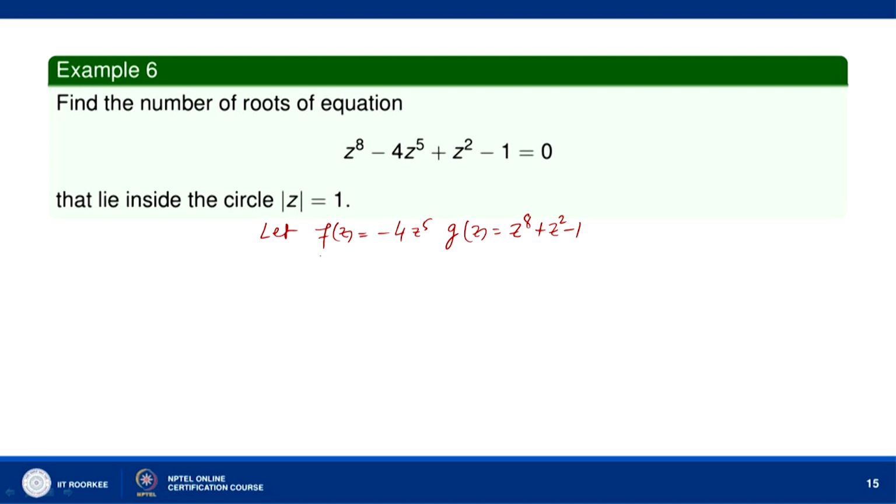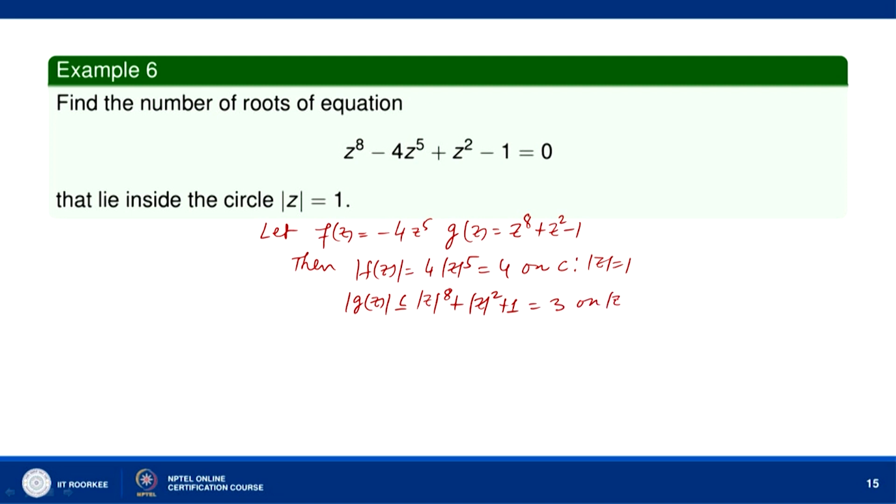Then we can see that mod of f z is equal to 4 times mod of z to the power 5, which is equal to 4 on the curve mod of z equal to 1. And mod of g z is less than or equal to mod of z to the power 8 plus mod of z square plus 1 by triangle inequality. So, this is equal to 1 plus 1 plus 1, so 3 on mod of z equal to 1.